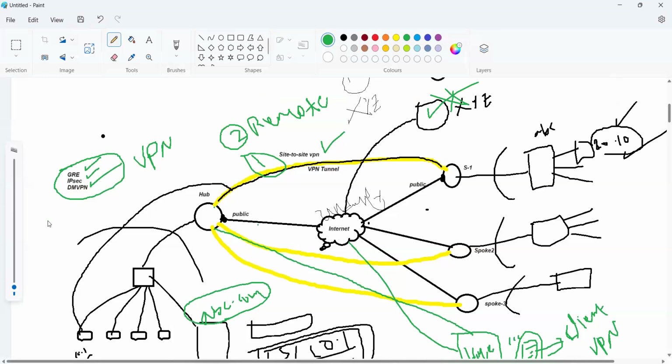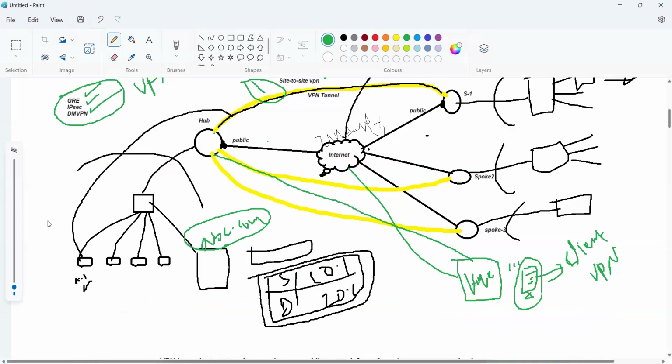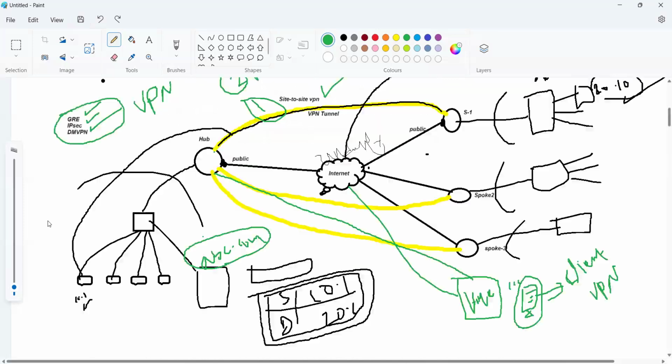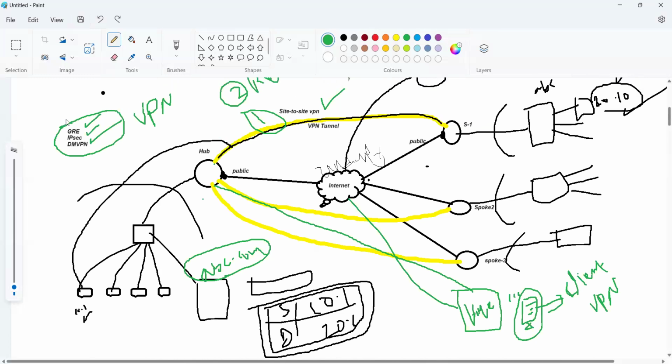If you are working in an ISP, this is the ISP provider edge router, and this is the ISP provider edge router. The ISP has multiple routers. These are all ISP routers, not for our individual brand routers. Those kinds of services mostly use MPLS. So these are the technologies we'll discuss now one by one.